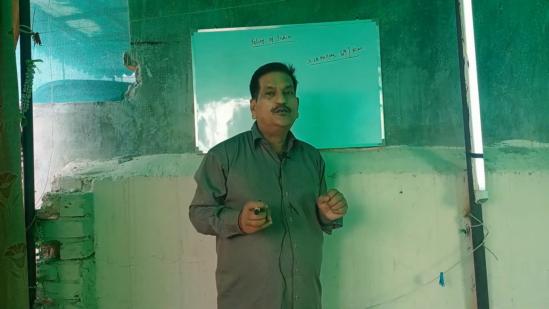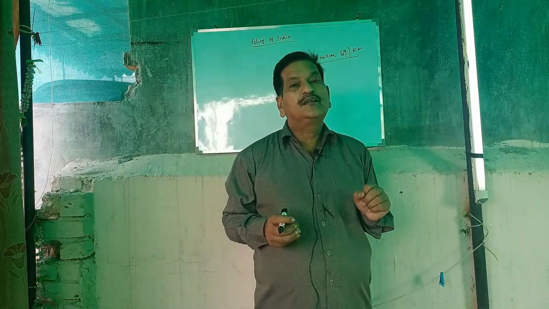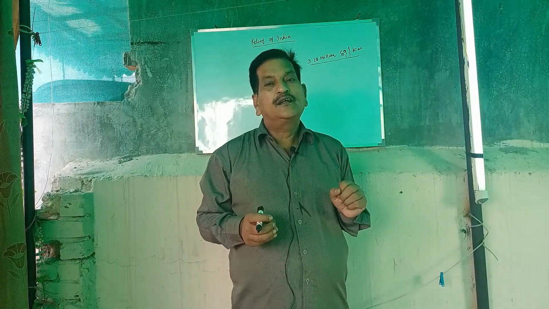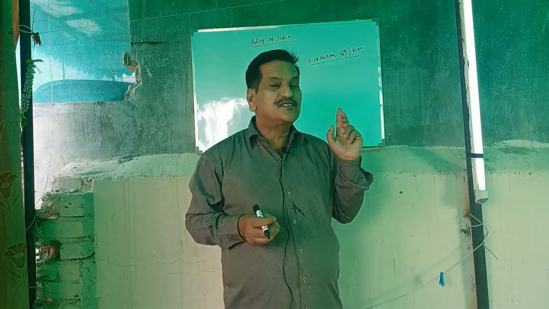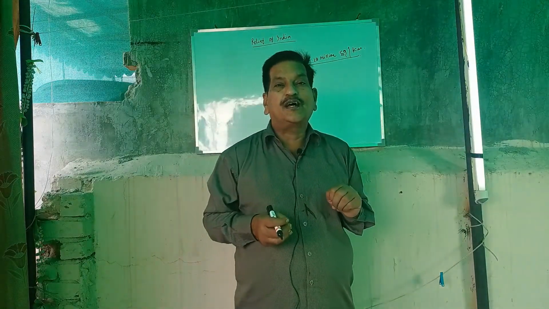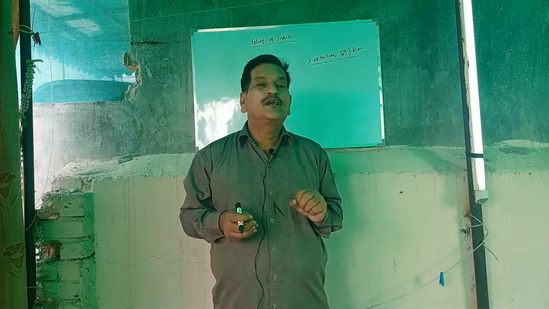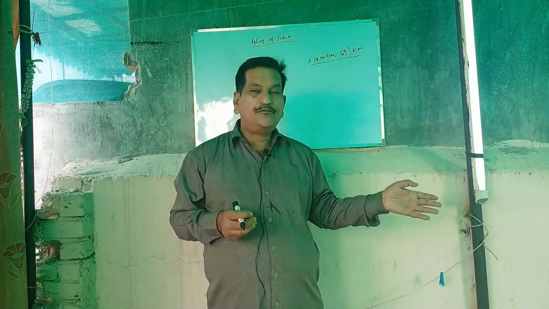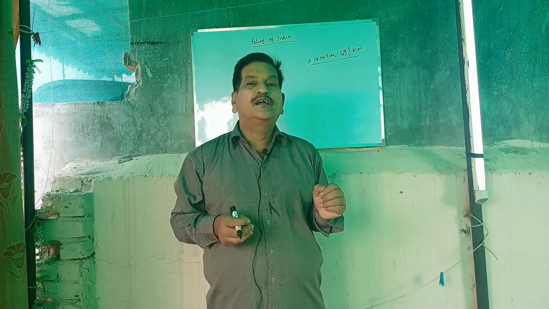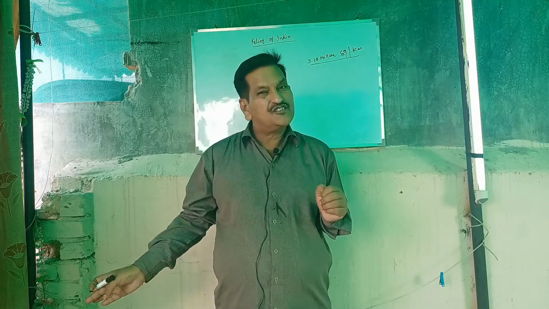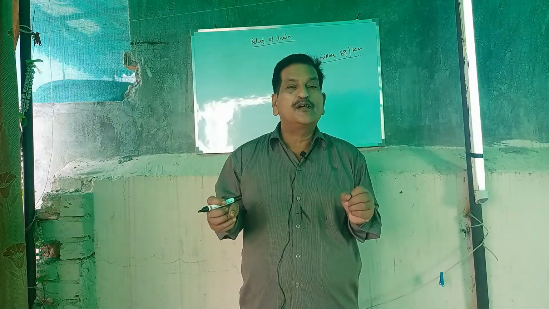But as you know, India is extending in a very unique physiographic scene: the northern part is surrounded by the Himalayas mountain, the southern part by the Indian Ocean, the western side by the Arabian Sea, and the eastern part by the Bay of Bengal. This is the scenario, this is the map of India.